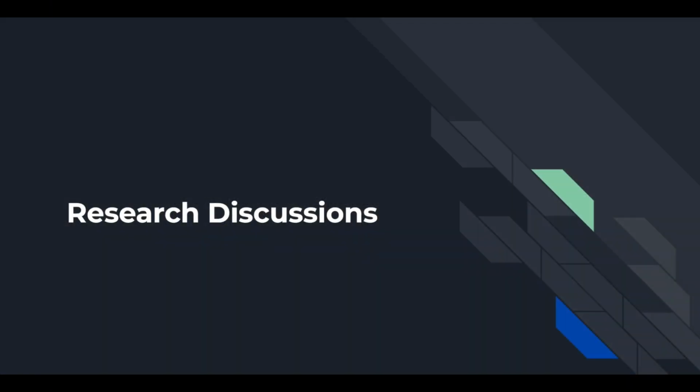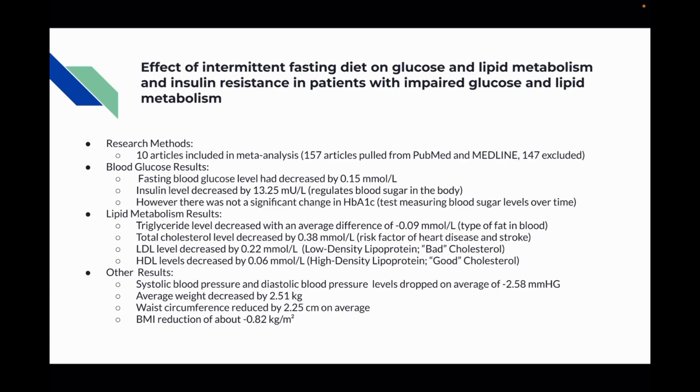Okay, now we're going to go ahead and talk about some of the research that we found. Effective intermittent fasting diets on glucose and lipid metabolism and insulin resistance in patients with impaired glucose and lipid metabolism. This research pulled data from PubMed and Medline and went through 157 articles, of which 147 were excluded, leaving 10 articles to be included in the meta-analysis.